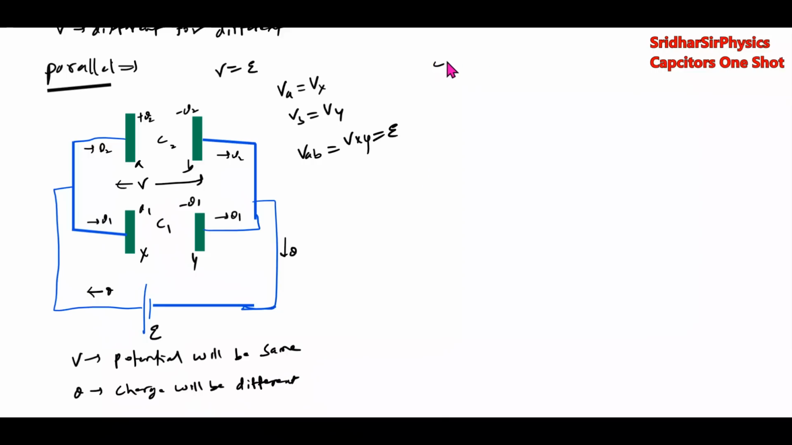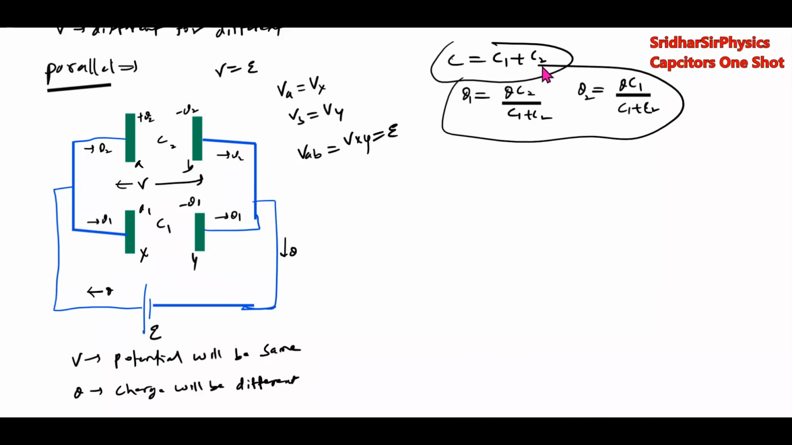Then what is the effective capacitance? Effective capacitance is given by C1 plus C2. Then the charge divider formula: Q1 equal to Q C1 by C1 plus C2... Q1 equal to Q C2 by C1 plus C2, Q2 equal to Q C1 by C1 plus C2. That is the effective capacitance. This one is the charge divider formula. When capacitors are in parallel, effective capacitance is given by this particular thing. You have to remember. And this is the charge divider formula.